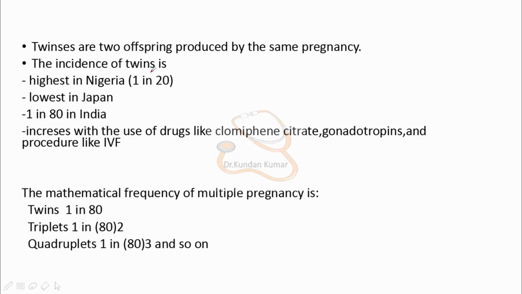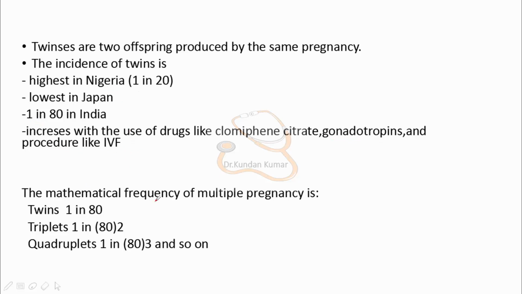The incidence of twins is highest in Nigeria, that is 1 in 20, and it is lowest in Japan and in India, 1 in 80. That means out of 80 pregnancies there could be a chance of one twin pregnancy, and it increases with the use of drugs like clomiphene citrate, gonadotropins, and procedures like IVF.